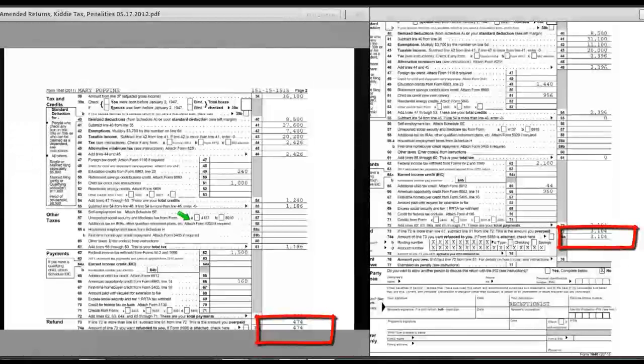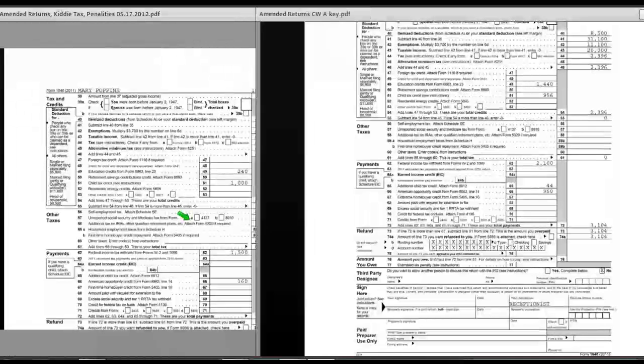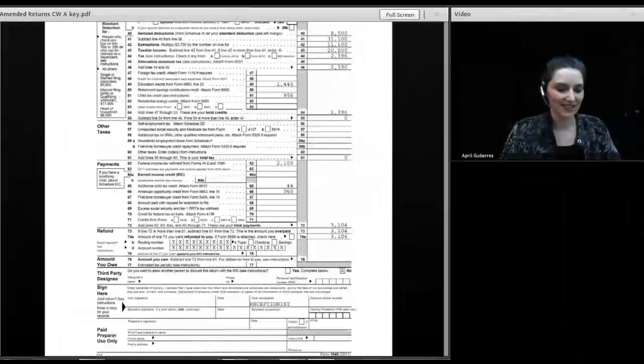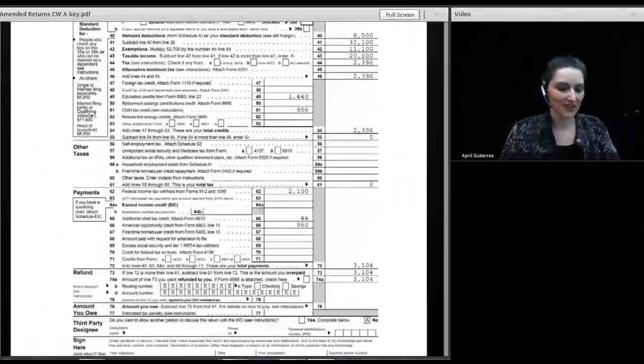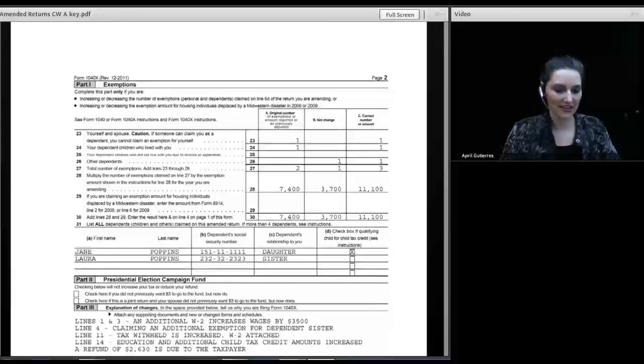If we subtract $474 on the original return from the $3,104 on the amended return, that's the amount of refund we should have on the 1040X when we're done. It's the most logical thing in the world, right? So let's just go back up now and take a look at the 1040X form.